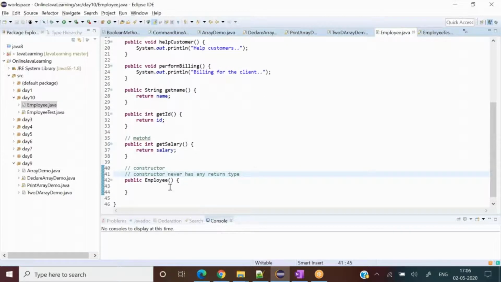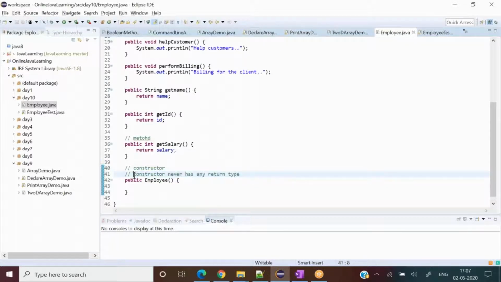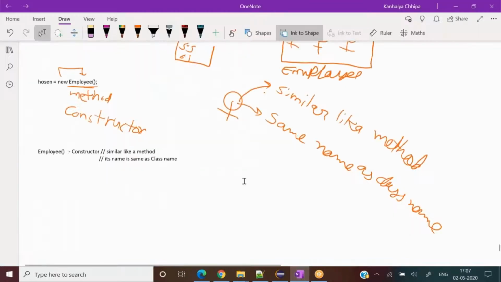So far so good? Did you understand the constructor concept or not? Any problem? No. Right? So a constructor has no return type, while a method has a return type, correct? But one question: what is the function? What is the constructor going to do? I am coming to that. Nice question, and that will be the next explanation. So I can write: a constructor does not have a return type.